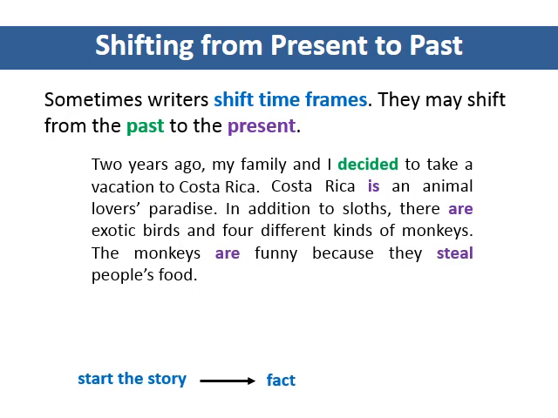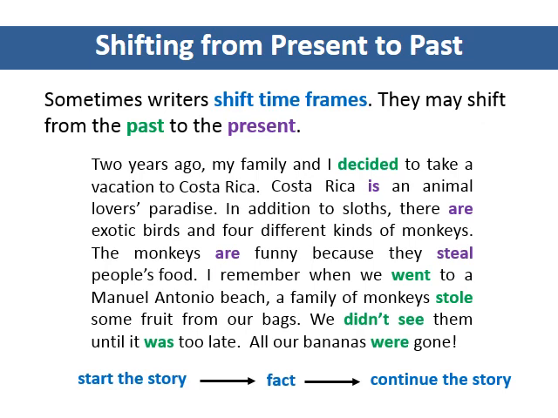The tense switches to the present tense. When the story continues, the writer then switches back to the past tense. Writers often switch from the past to the present and back to the past like this when telling stories. We often want to insert a fact into our stories to make them more interesting and informative.